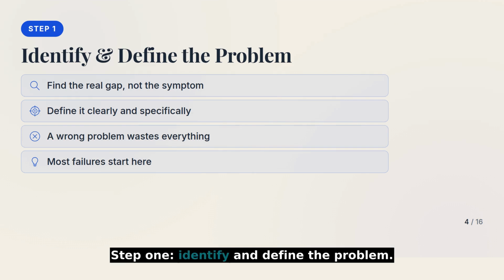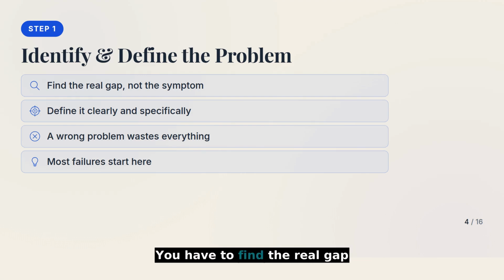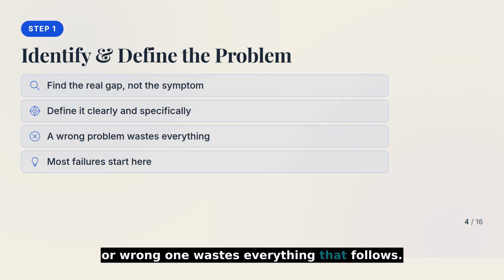Step 1. Identify and define the problem. This sounds obvious, but it is where most decisions go wrong. You have to find the real gap between what is and what should be, not just react to a symptom. A sharply defined problem is half solved. A fuzzy or wrong one wastes everything that follows.